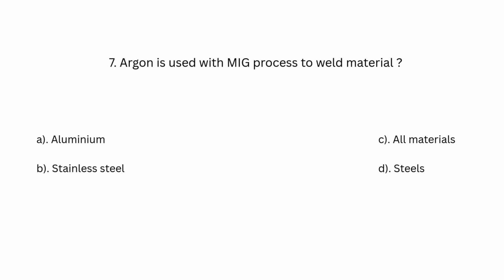Number 7. Argon is used with the MIG process to weld which material? A. Aluminum. B. Stainless steel. C. All materials. D. Steels. Answer is A. Aluminum.